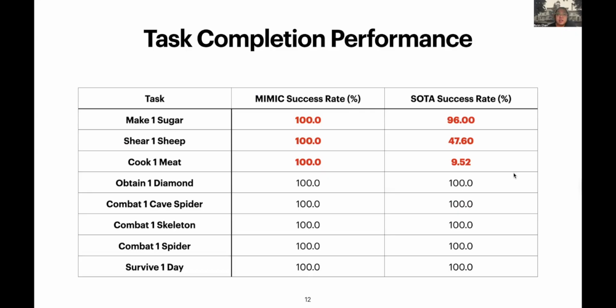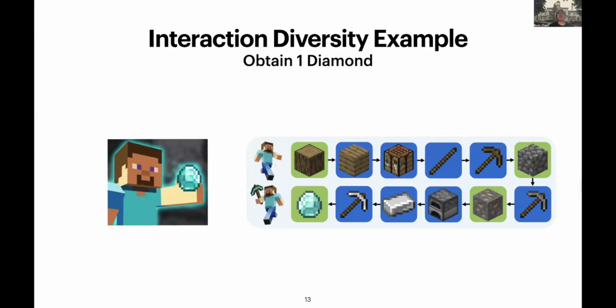And after this, we selected one task called Obtain 1 Diamond, which is the most complex task among all of the tasks, to show the interaction diversity of Mimic and the SOTA 2. This task has 11 mandatory subgoals and hundreds of different solutions.